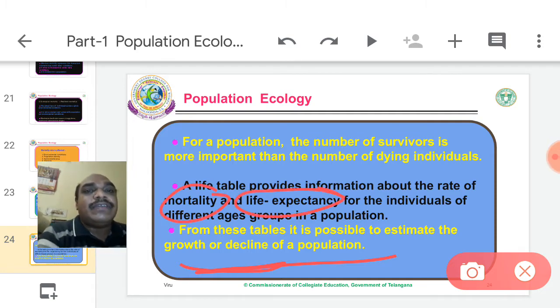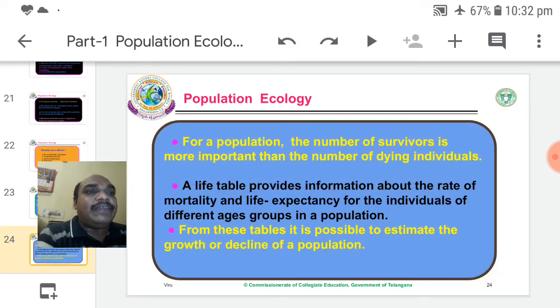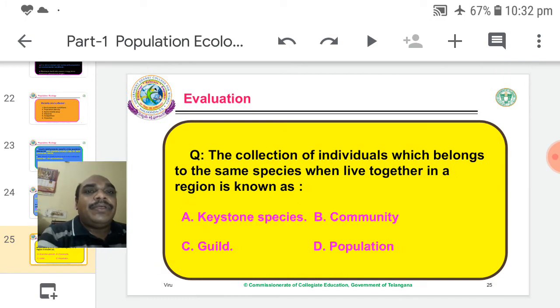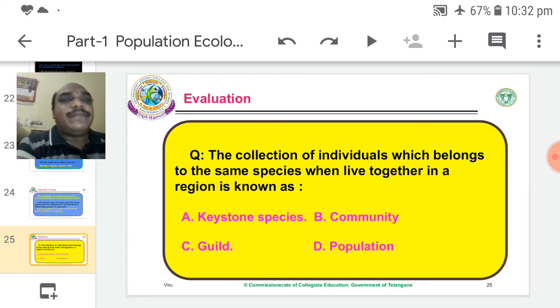Based on these two, we can expect how many years one organism can live. That is expectation. Now we are going to discuss one or two questions.